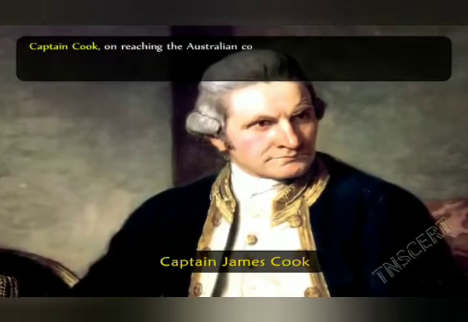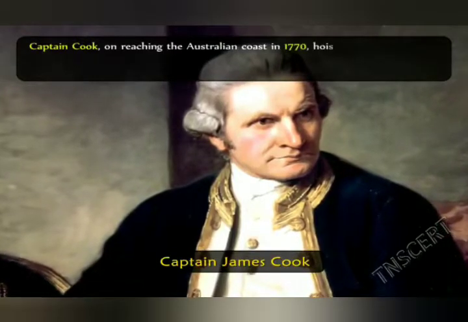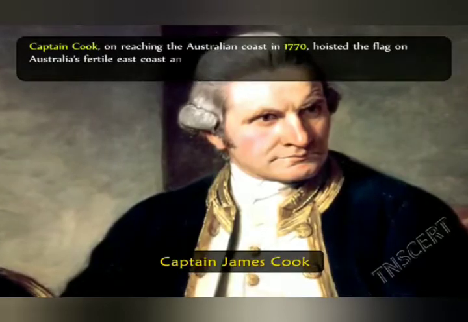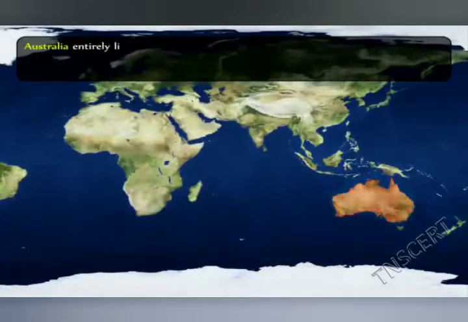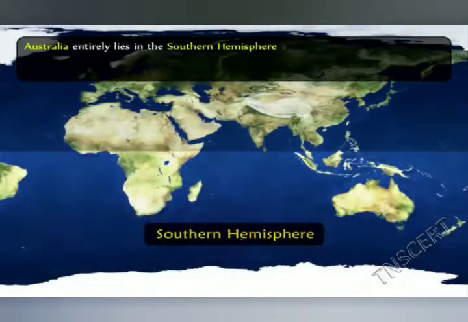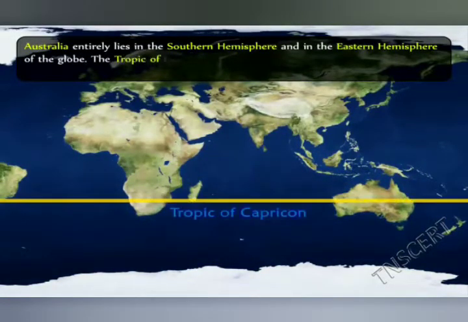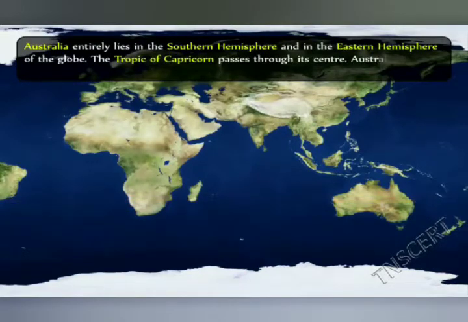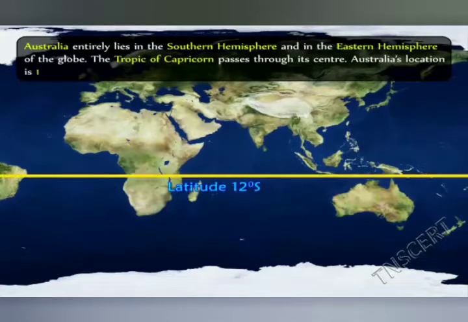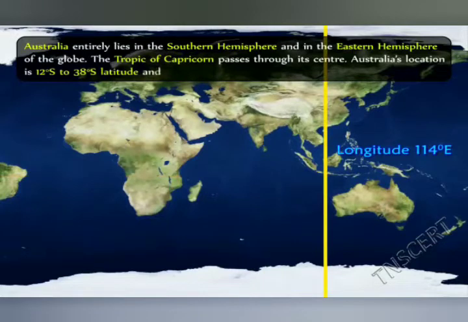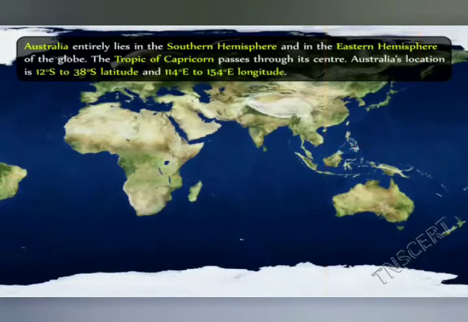Australia was discovered by Captain James Cook, an English seaman, in 1770. Australia entirely lies in the southern hemisphere and in the eastern hemisphere of the globe. The Tropic of Capricorn passes through its center. Australia's location is 12 degrees south to 38 degrees south latitude and 114 degrees east to 154 degrees east longitude.